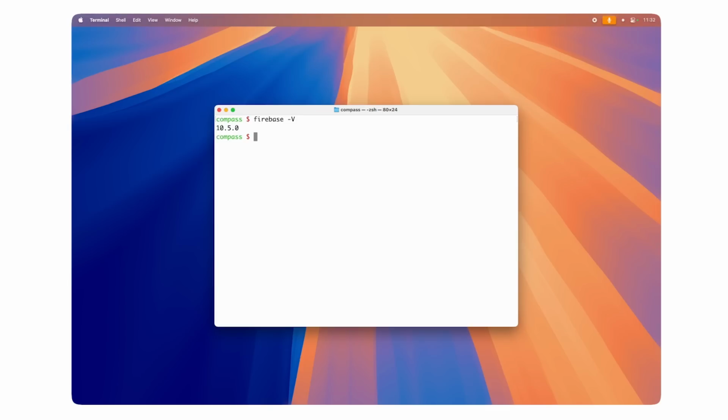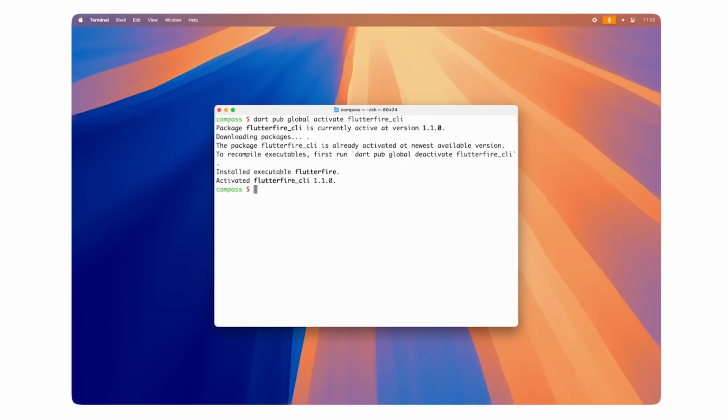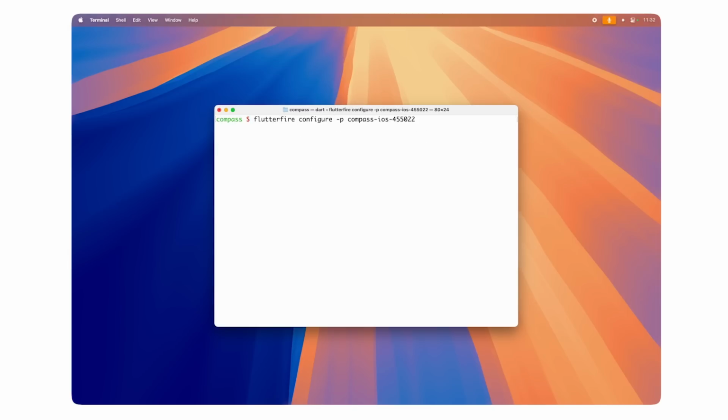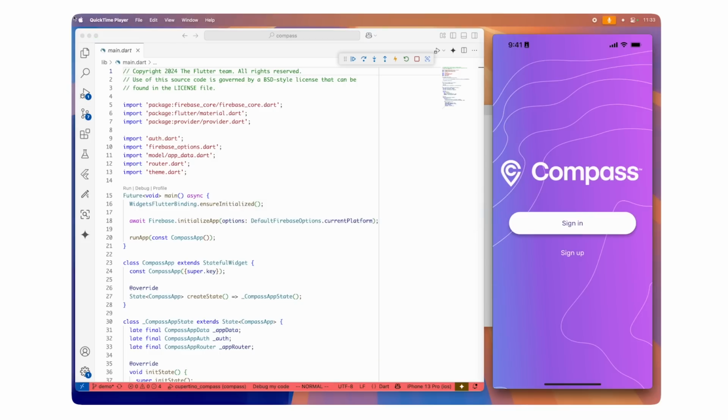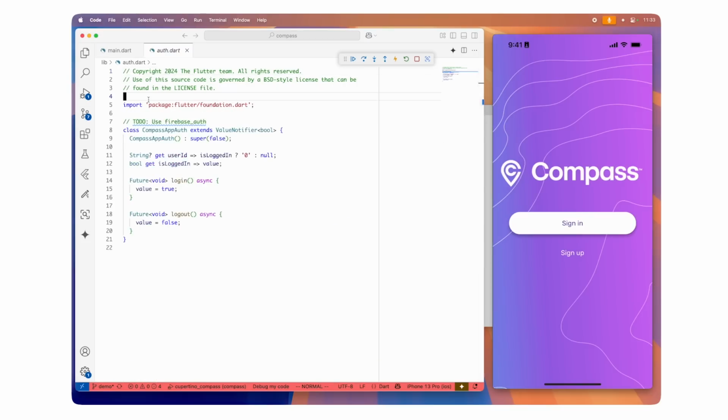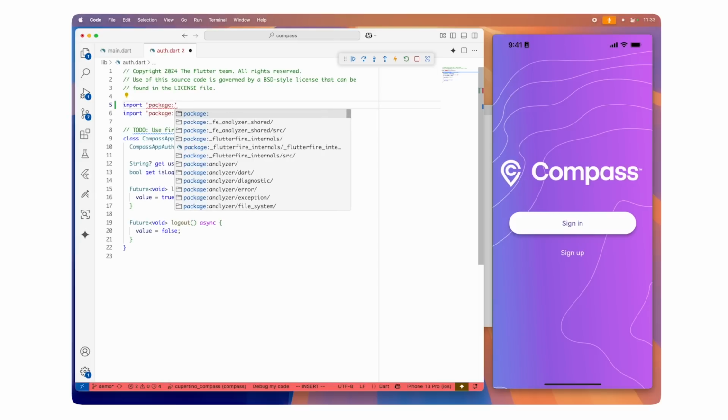Next, I'm also going to install and run the FlutterFire command line tool to configure my project. Now I can install the Firebase packages I want to use, in this case, Cloud Firestore and Firebase auth. I also need the Firebase core package. Now we're ready to write some code. Let's start by updating our auth class to use Firebase auth.